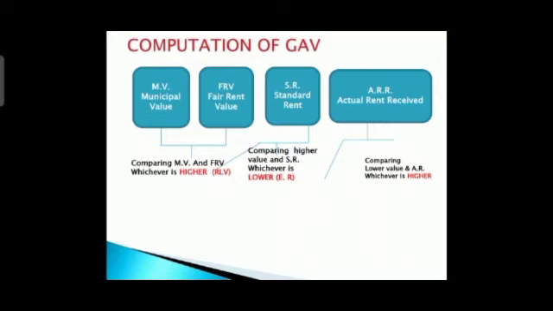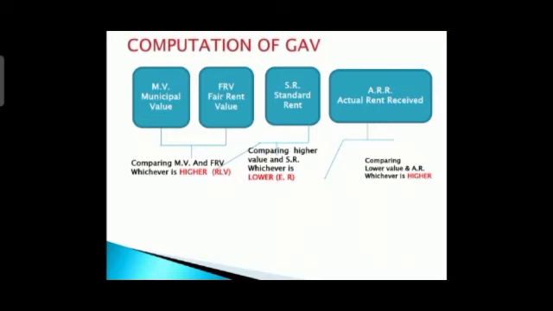Sometimes ARR will be less, or sometimes it will be more. That happens. Suppose your flat is vacant for one month or two months, so you will have less ARR.